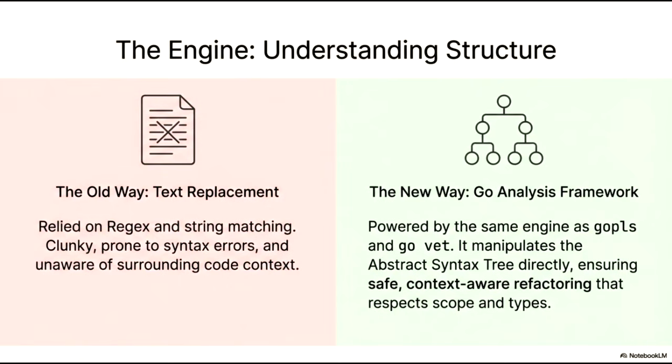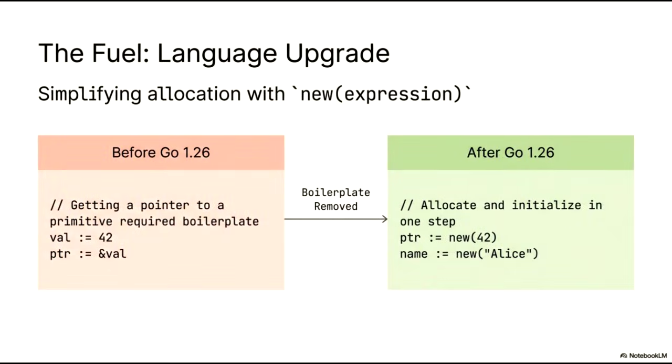By manipulating the abstract syntax tree directly, we move beyond simple text and treat the code as a structured hierarchy. This shift ensures that refactoring is safe, context-aware, and strictly respects scope and type definitions, providing a far more reliable foundation for complex transformations.